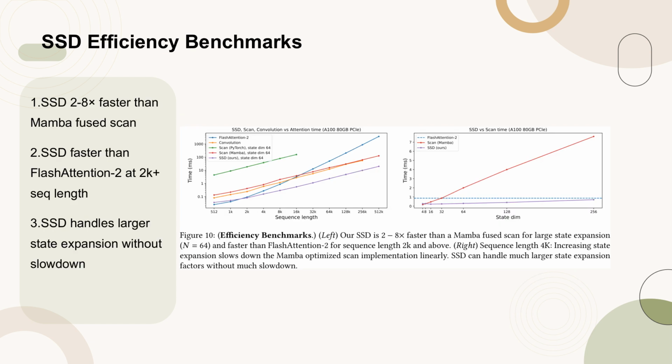Figure 10 presents efficiency benchmarks for the SSD algorithm. On the left, it demonstrates that SSD is 2 to 8 times faster than a Mamba fused scan for large state expansion, N equals 64, and outperforms Flash Attention 2 for sequence lengths of 2K and above. On the right, it shows that increasing state expansion linearly slows down the Mamba optimized scan implementation, while SSD can manage much larger state expansion factors without significant slowdown.